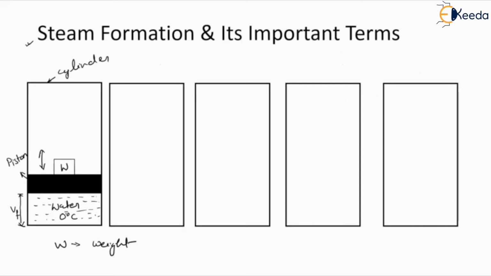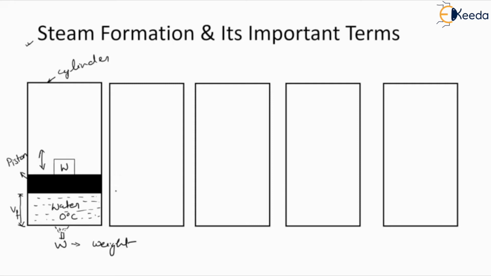So in this particular cylinder, initially the water is maintained at a constant temperature of 0 degree centigrade. Now suppose we are heating the water from here, and continuously the temperature of water will increase. So what will happen in the second stage? This water will reach the saturation temperature limit.